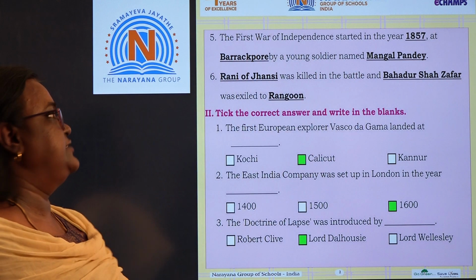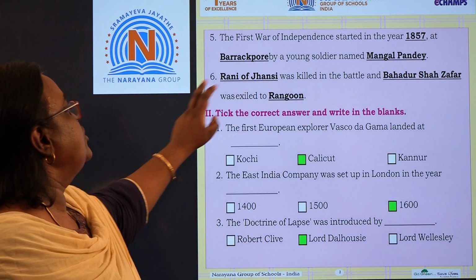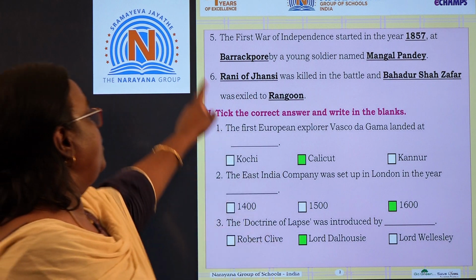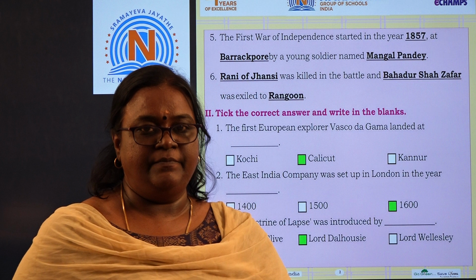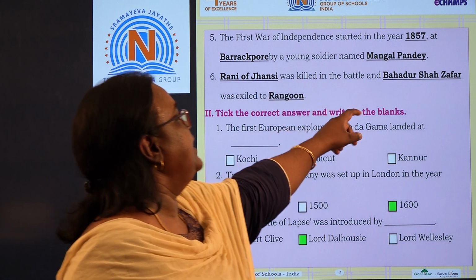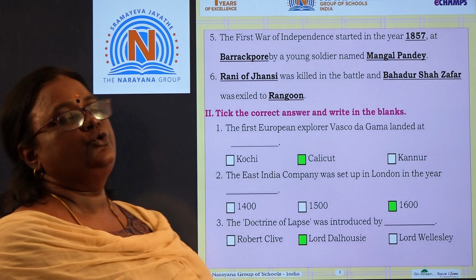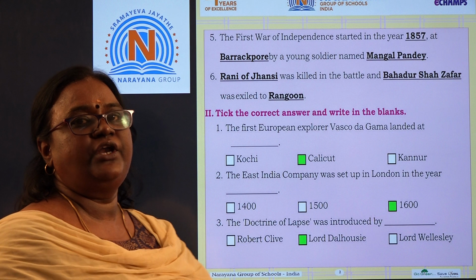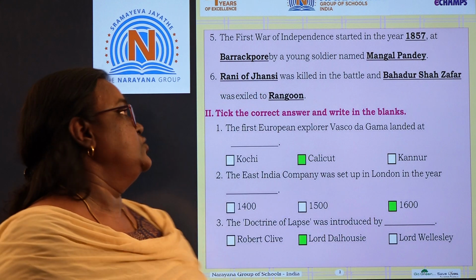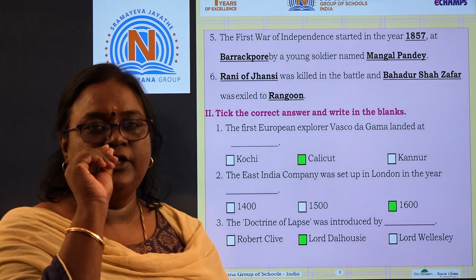Going to the last fill-up. Dash was killed in the battle and dash was exiled to Rangoon. So, who was killed in the battle? It was Rani of Jhansi. Rani of Jhansi was killed in the battle and Bahadur Shah Zafar was exiled to Rangoon. Exiled means he was sent out of the country to a place called Rangoon. So, the fill-ups on page number 20 of the textbook are over.